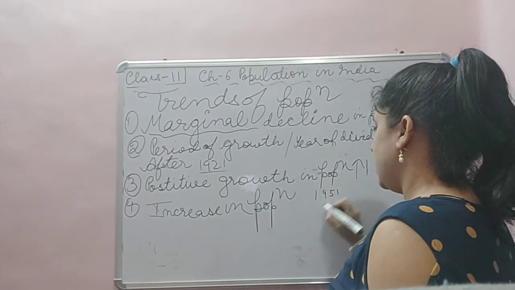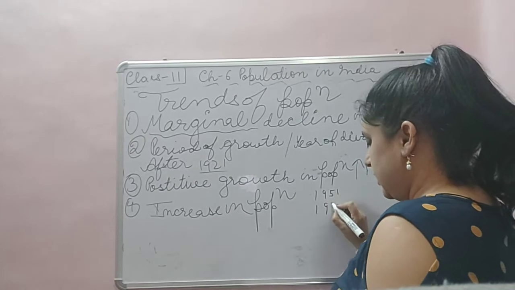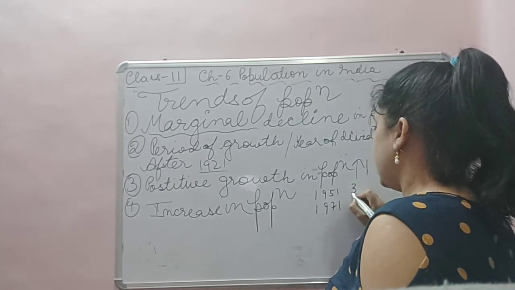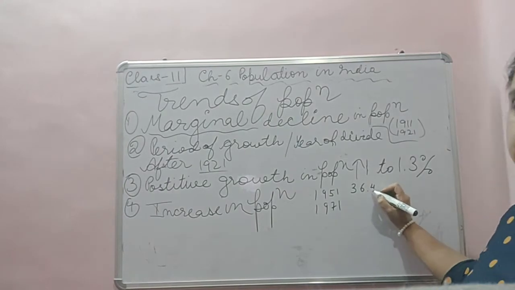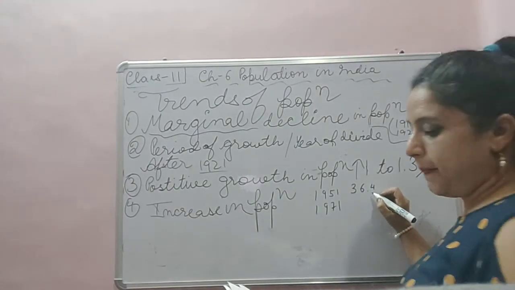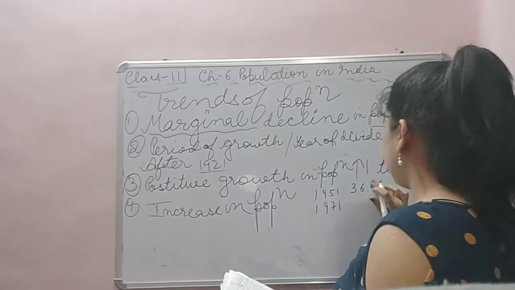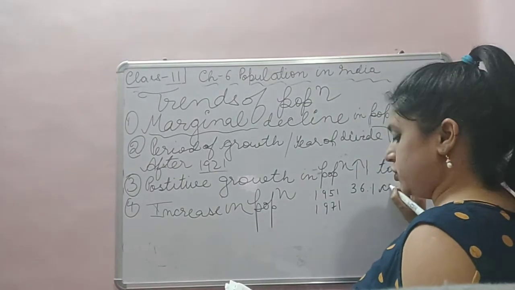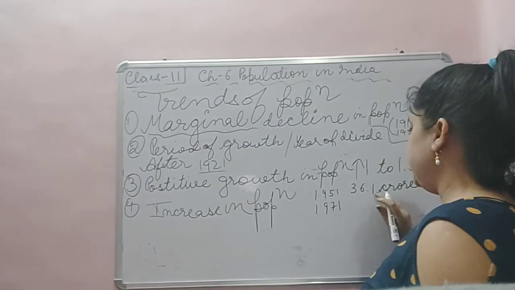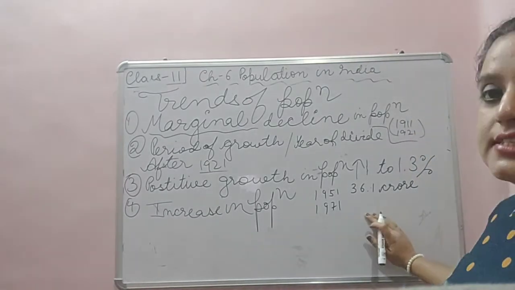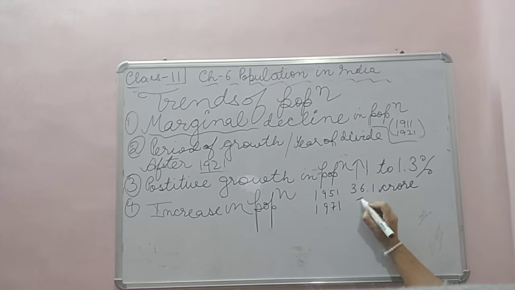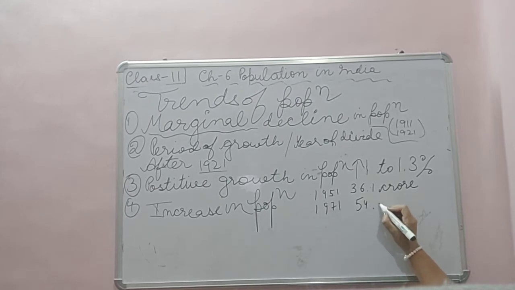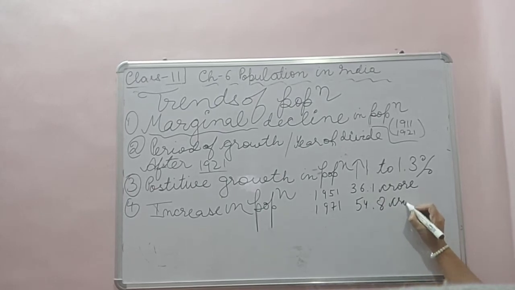In 1951, the population of India was 36.1 crore. In 1971, it was 54.8 crore.